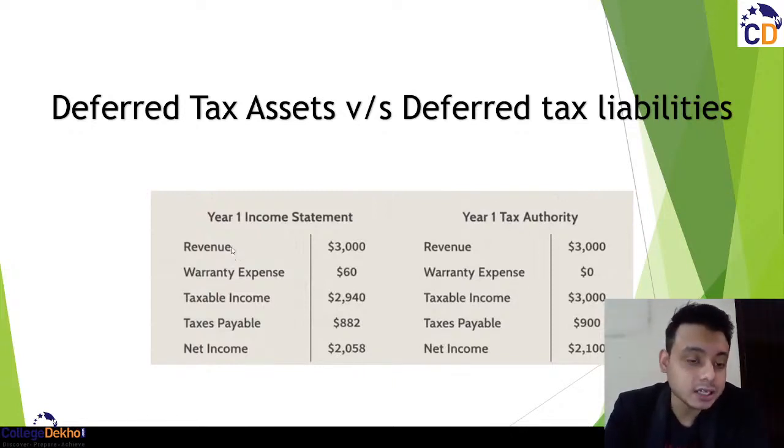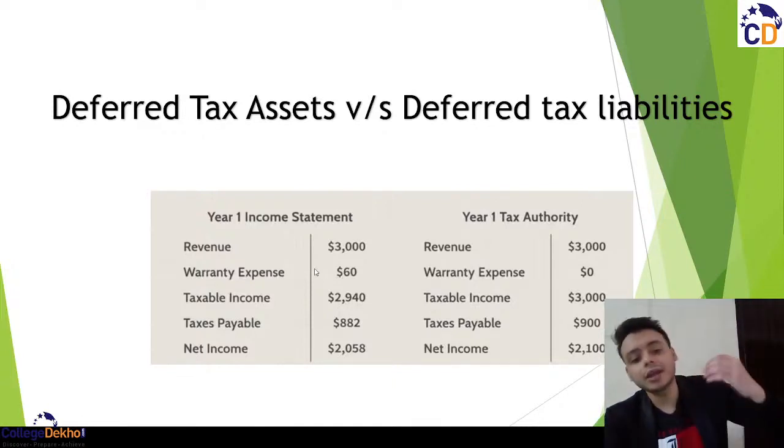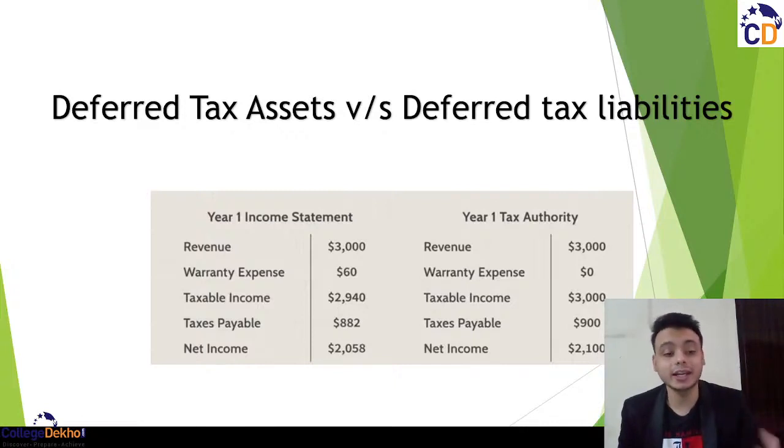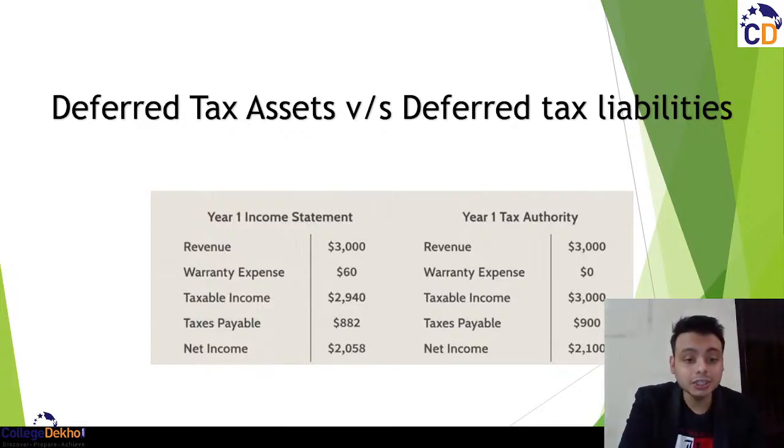So if my company has earned a revenue of $3,000, I have subtracted a certain amount of expense. That is basically the warranty expenses. अगर मैंने कोई प्रोडक्ट बेचा है और उसमें कुछ खराबी आ जाती है तो उस पे जो खर्चा होगा वो मेरी कंपनी बेयर करेगी. So that is something like the warranty expense. टैक्सेबल इनकम बचती है 2940. उस पे you charge a certain amount of tax. The tax payable comes out to be $882 and the net income is 2058.